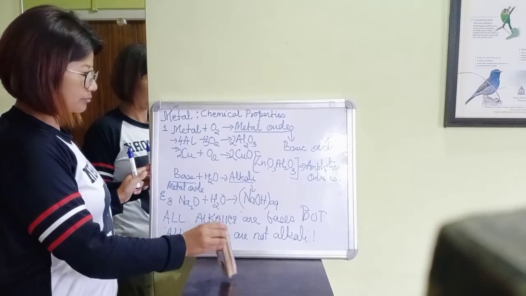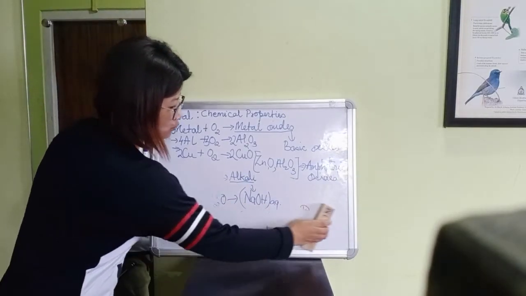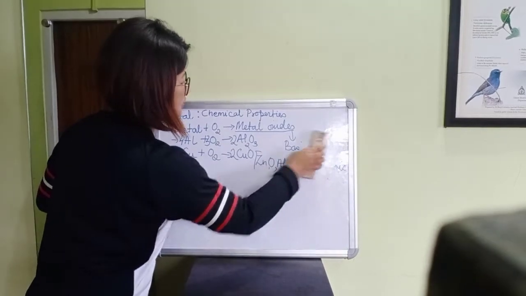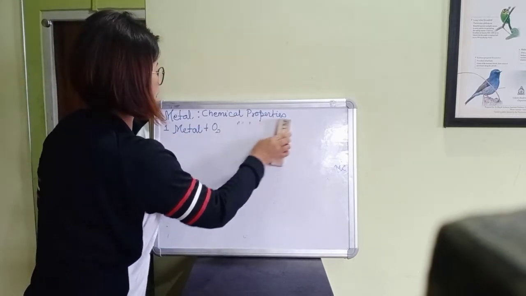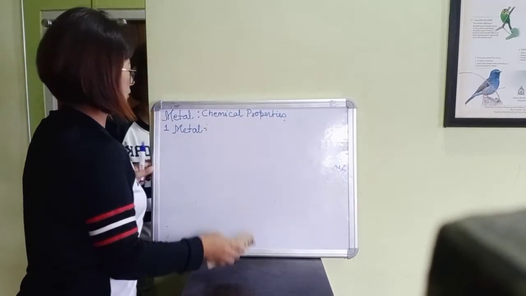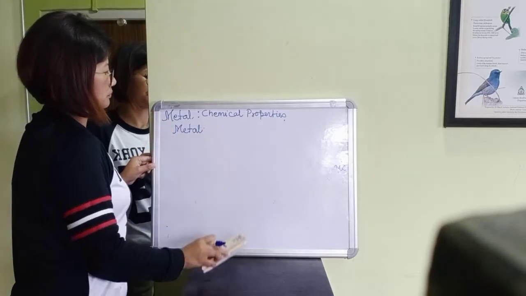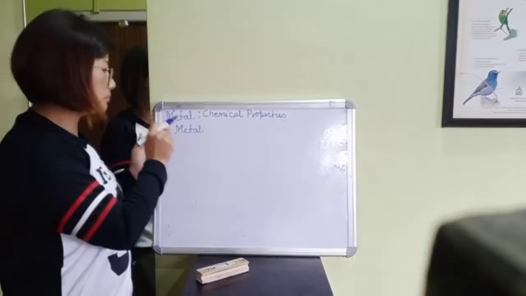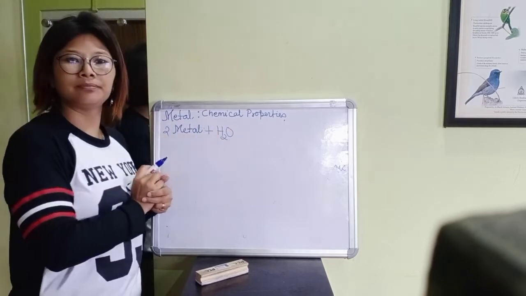Now, the next chemical property of metals, number 2: what happens when metal reacts with water?